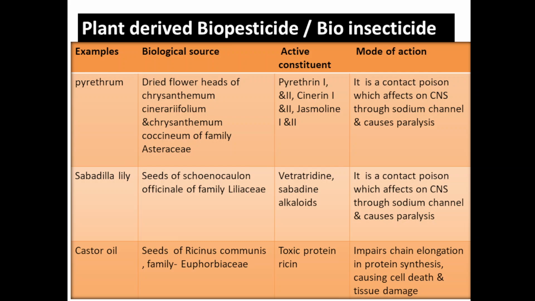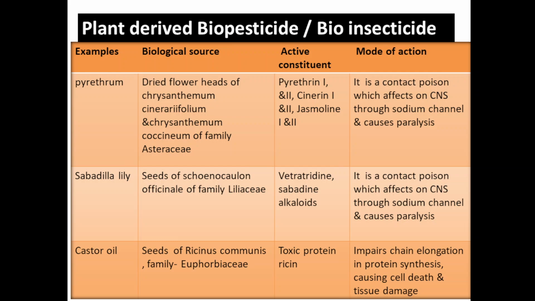Pyrethrum, dried flower heads of Chrysanthemum cinerariifolium or Chrysanthemum coccineum of family Asteraceae, and it contains active constituents pyrethrin 1 and 2, cinerin 1 and 2, jasmolin 1 and 2, and it will act as a contact poison.